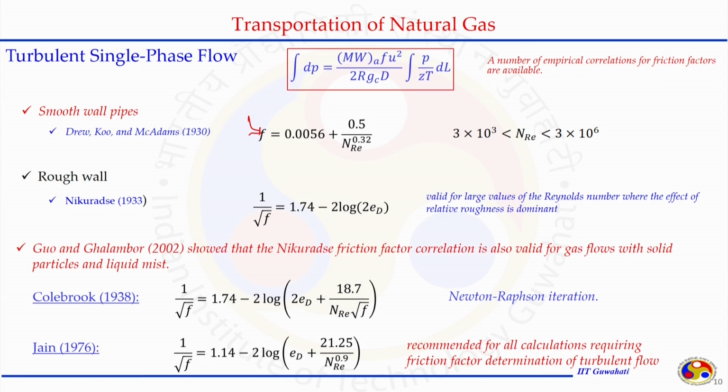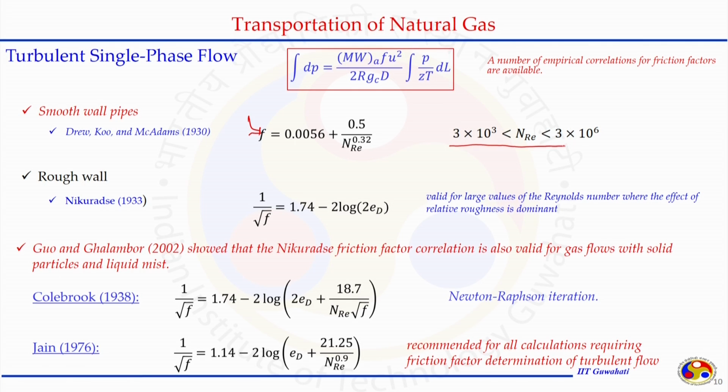For a smooth wall pipe, Drew, Koo and McAdams in 1930 established a correlation that says when you are in the Reynolds number range of 10 to the power 3 to 10 to the power 6, you can use this expression, and it does not depend on epsilon by d. You can just establish the value of f knowing the Reynolds number, and this is for a smooth pipe.